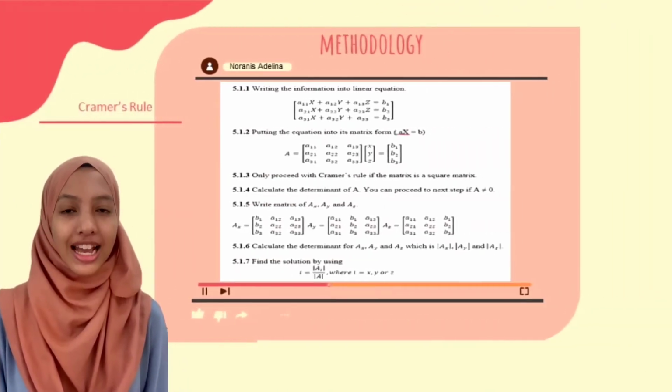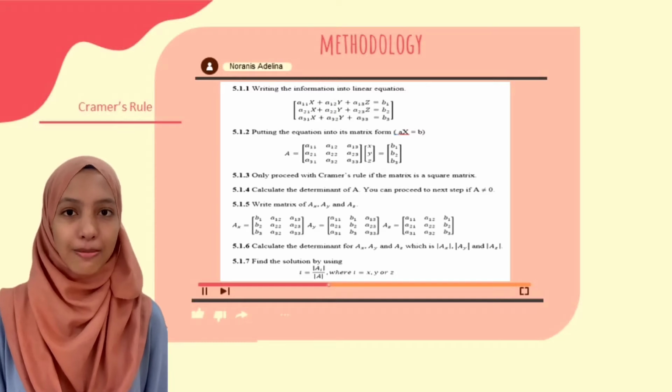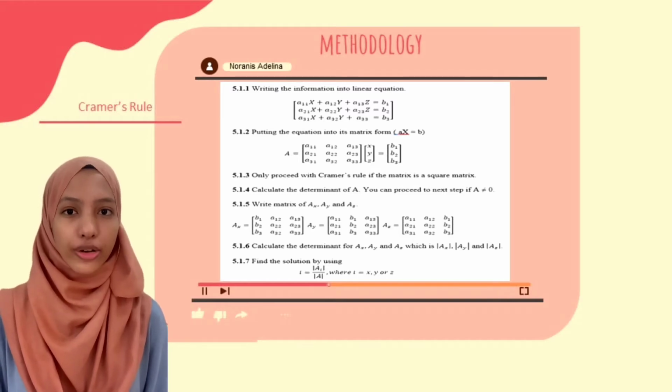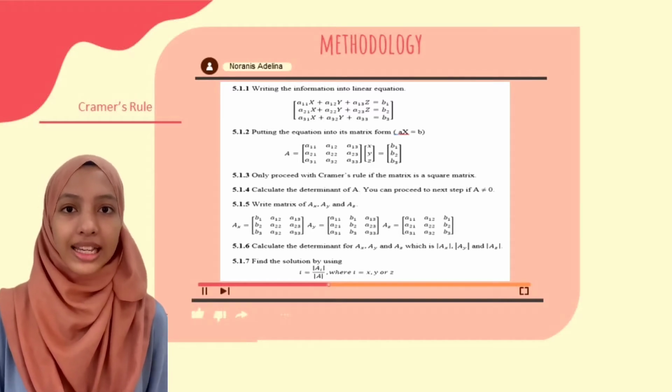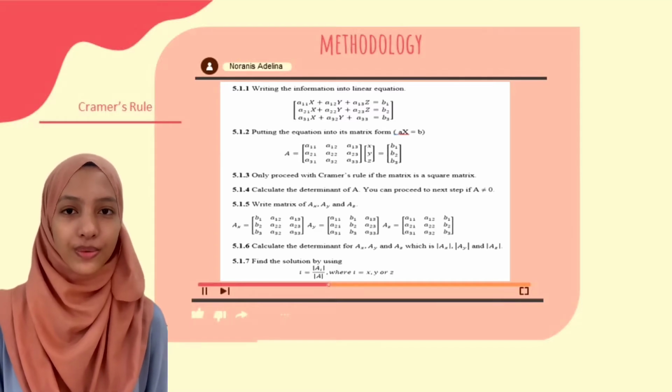Hello everyone, my name is Noranis Adelina and I will explain about the methodology in our case. There are a few steps that we need to do in order to solve this problem. In this case, we will be doing Cramer's rule. Please refer to the photo that I have attached for a better view.